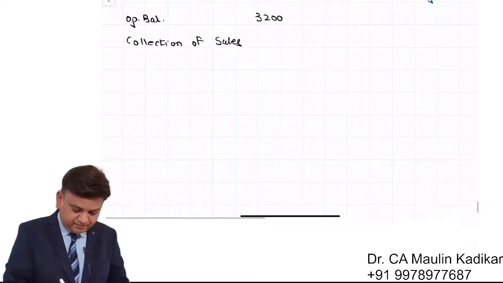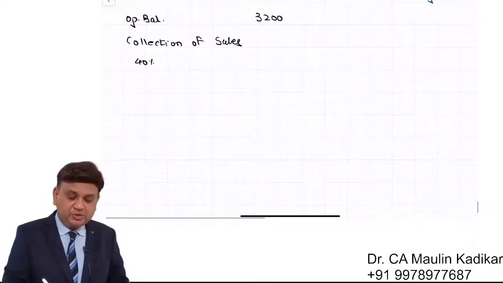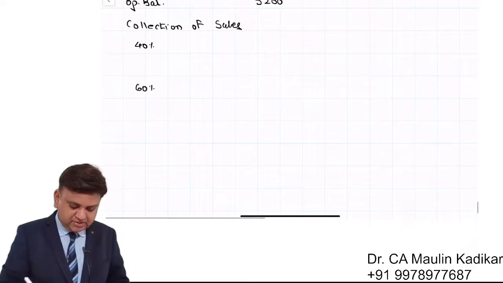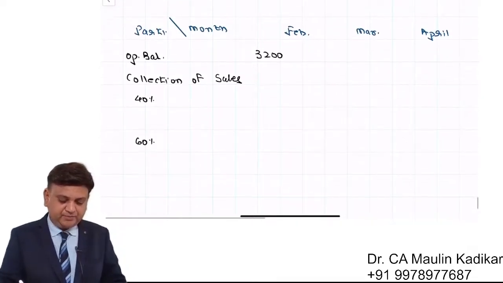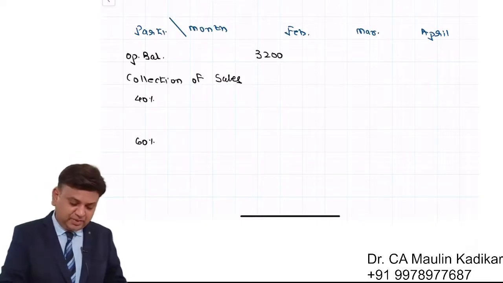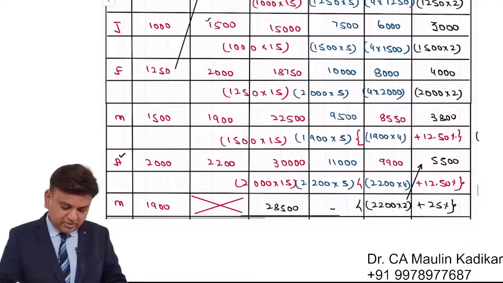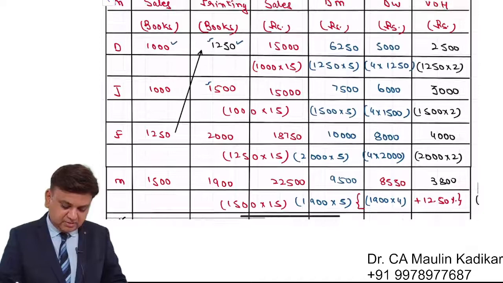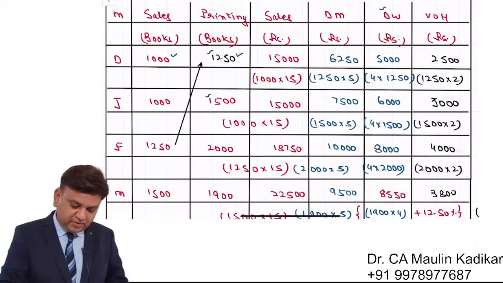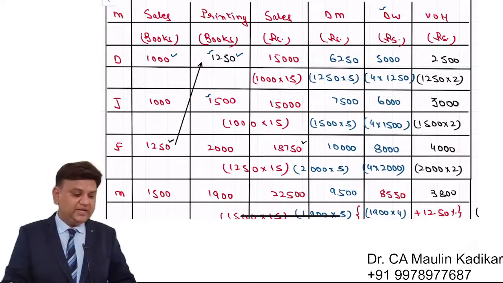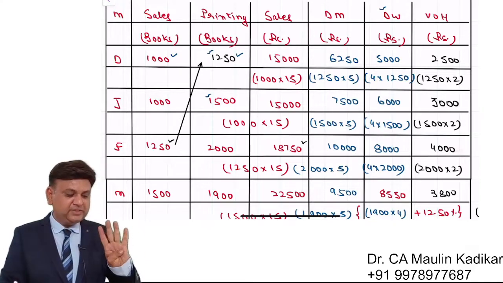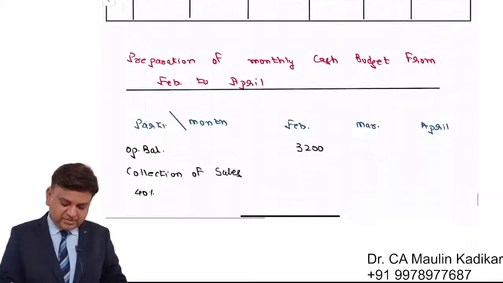In that, it is 40 percentage, 60 percentage. You can see that the information is provided to us starting from the February month, which is required. Sales is provided for the month of February. So this is February month. Sales is 18750. It has been given that 40% is collected 1 month after the sales.